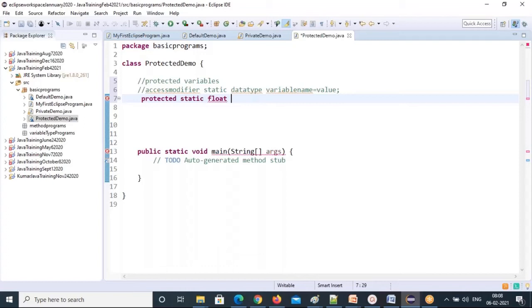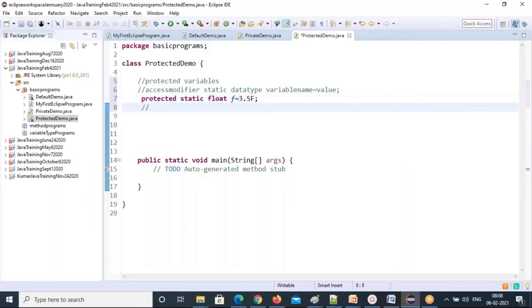So variable name, float, variable name. Variable name you can give anything. F equal to 3.5f. So next, this is the static variable. I want to declare a non-static variable also. Data type, variable name, equal to, the assignment operator. This is the assignment operator. You are assigning a value to that variable.